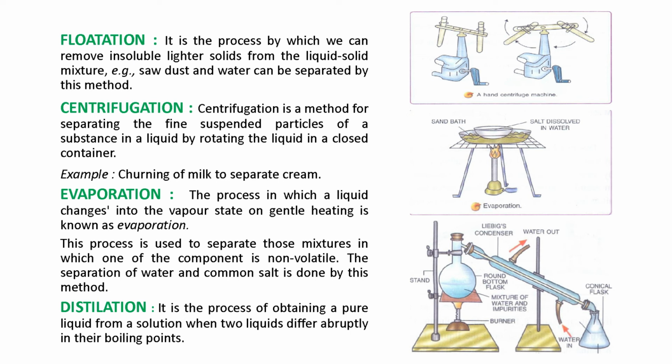Then the next method is centrifugation. Centrifugation is a method for separating the fine suspended particles of a substance in a liquid by rotating the liquid in a closed container. You can see the centrifugation machine in the diagram. With the help of centrifugation, we separate the fine suspended particles of a substance in a liquid by rotating the liquid in a closed container.